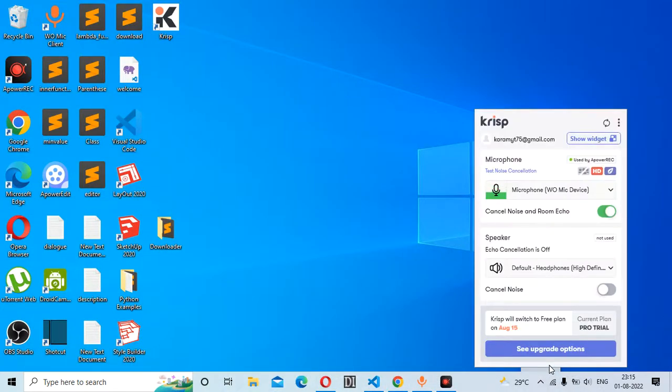So when we open the application, it looks like this, and you have to sign in with your email ID. Once you are done signing in with your email ID, now you need to enable this option, cancel noise and room echo. So it will remove all the background noise and room echo from your audio while you are recording.